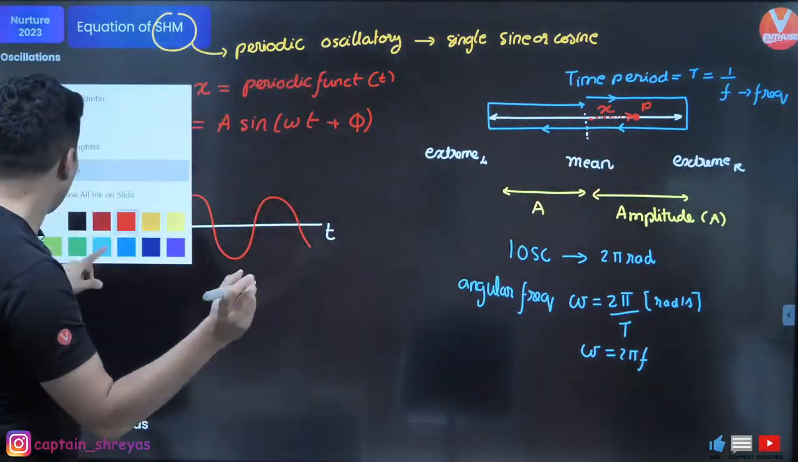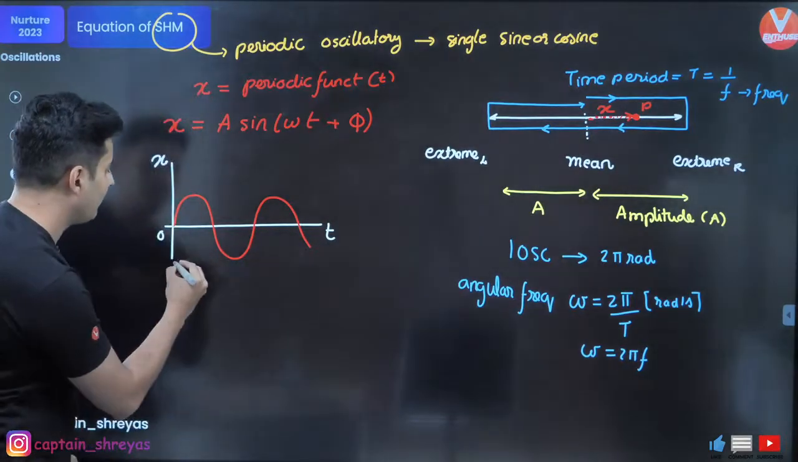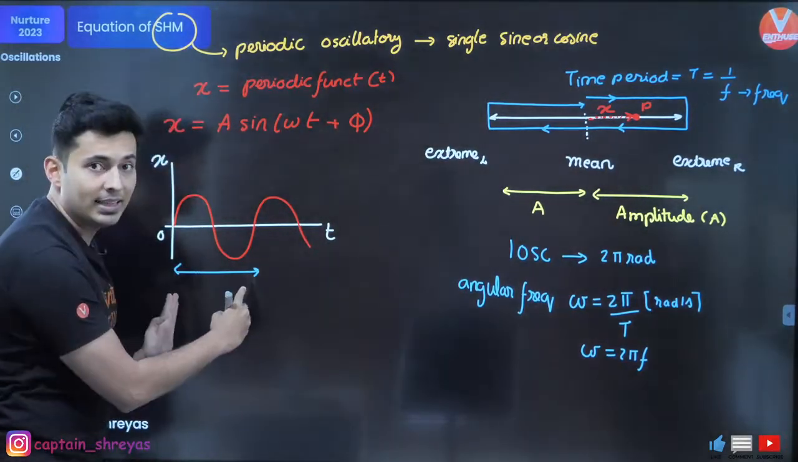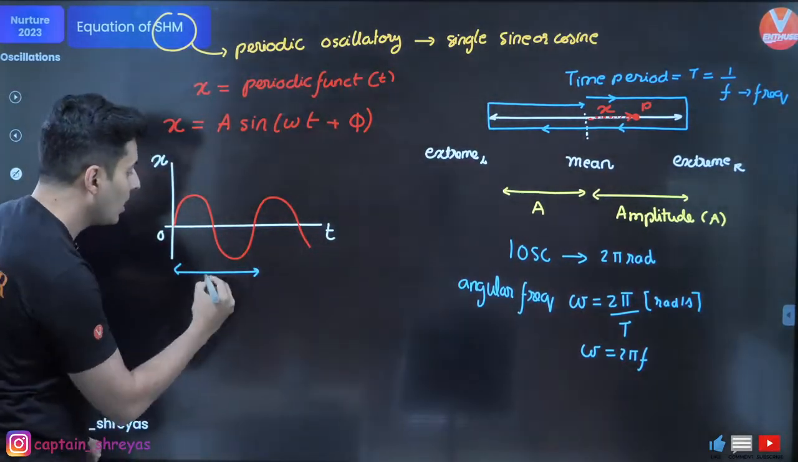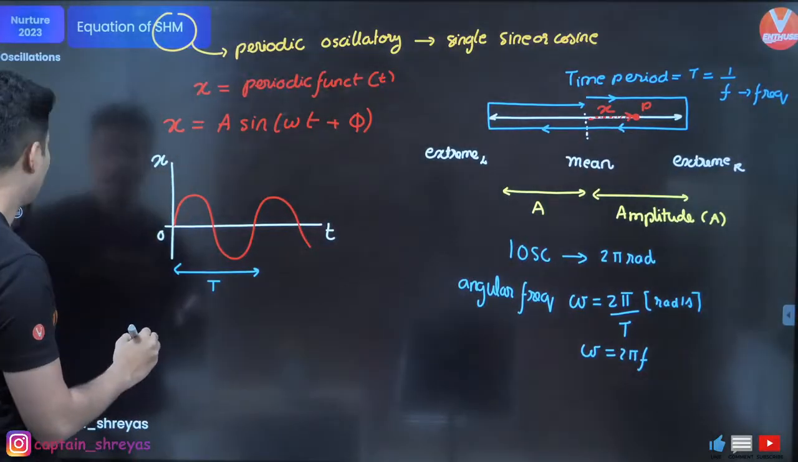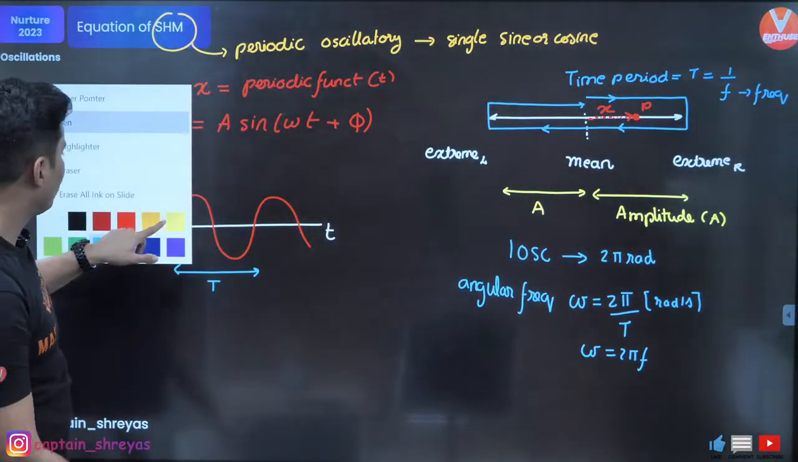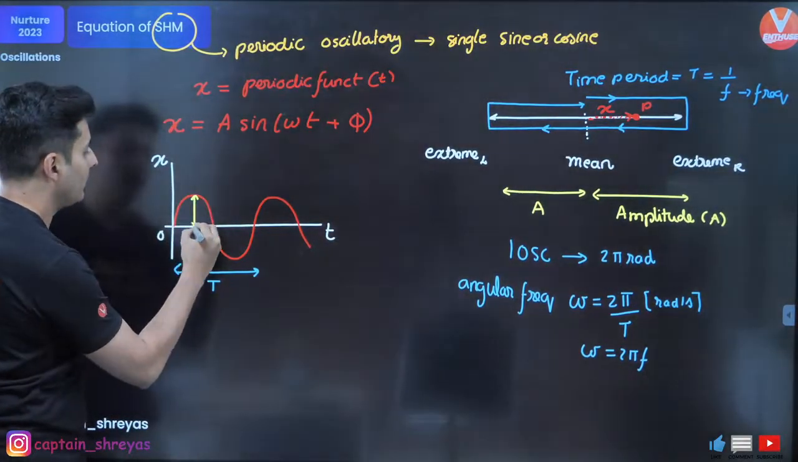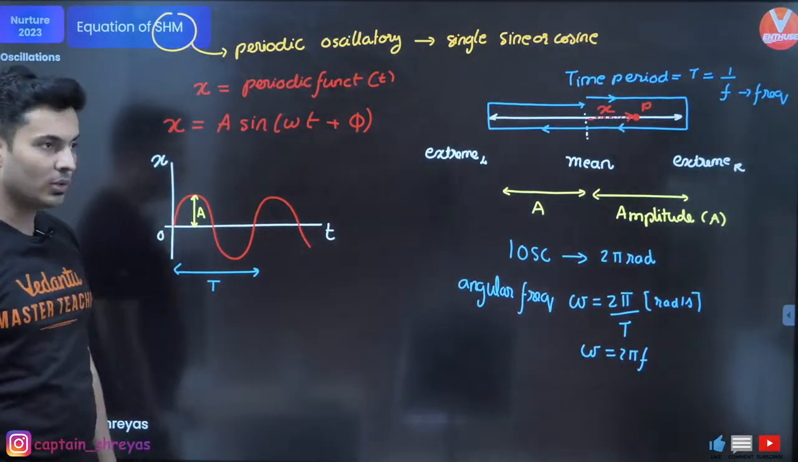Okay, if I show you these terms on the graph, this is not the wavelength. A lot of people get confused and think this is the wavelength. No, this is one time period, and this thing over here is your amplitude.